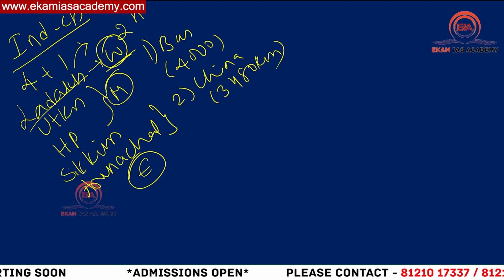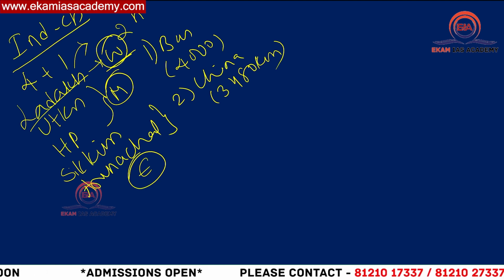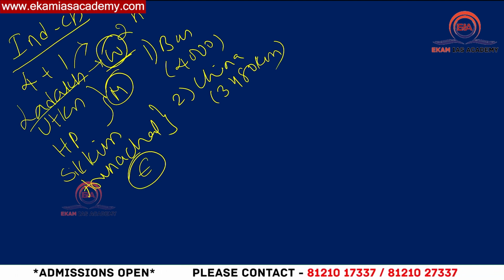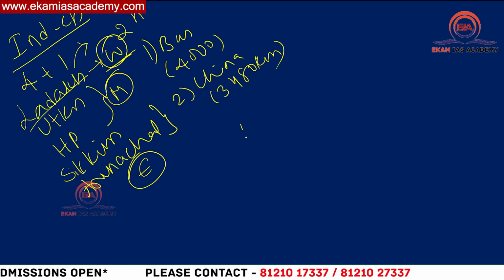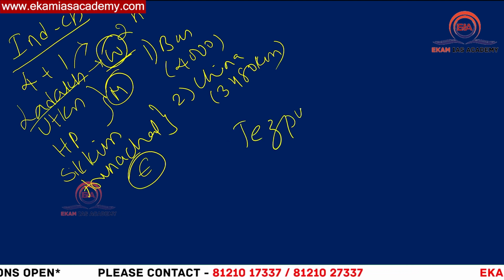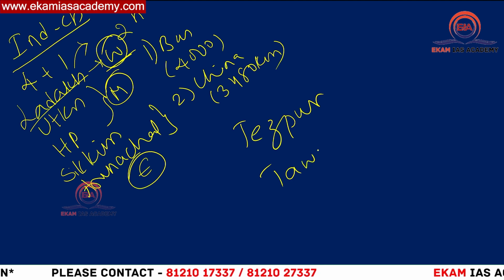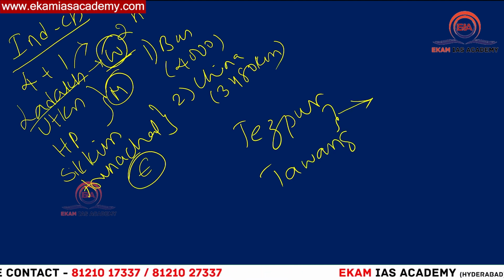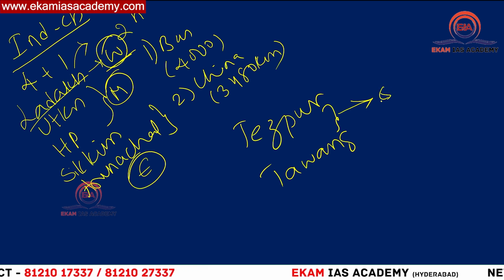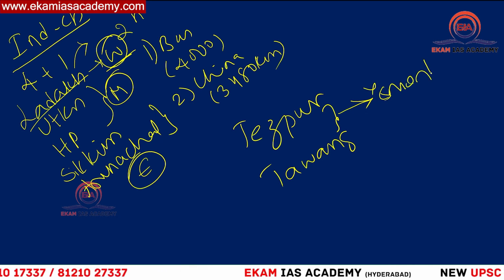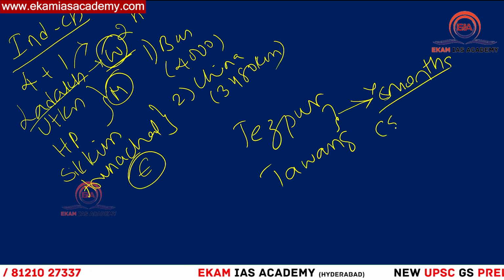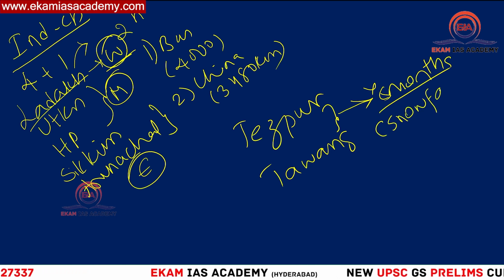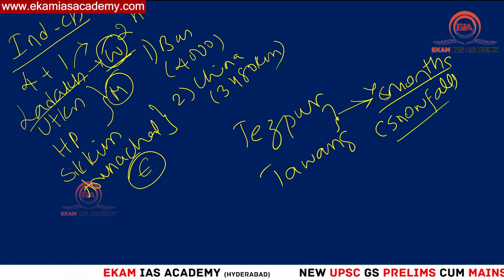But here what you need to know is why this Sela tunnel was constructed. As I told you, the connectivity between Tezpur in Assam and Tawang in Arunachal Pradesh is facilitated by a particular road. That road is closed for greater than 6 months in a year. Why are we closing this road? Because excessive snowfall doesn't facilitate troop movement or weapon movement.